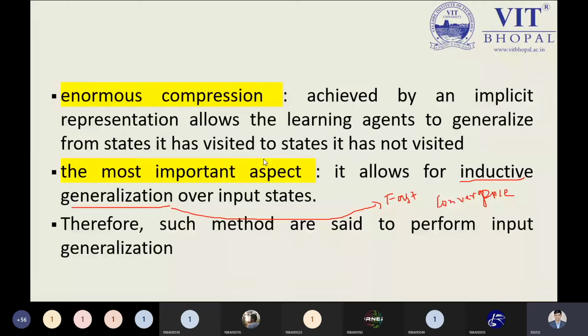But what is the advantage of using this? This is the advantage we can have: fast convergence. Inductive generalization can be represented by a simple term, charge generalization, because it provides high voltage for the generalization to get a better result. And if we are getting better results, then we have fast convergence. These are the two important points why we can say implicit representation is better than the explicit representation. That is the point.